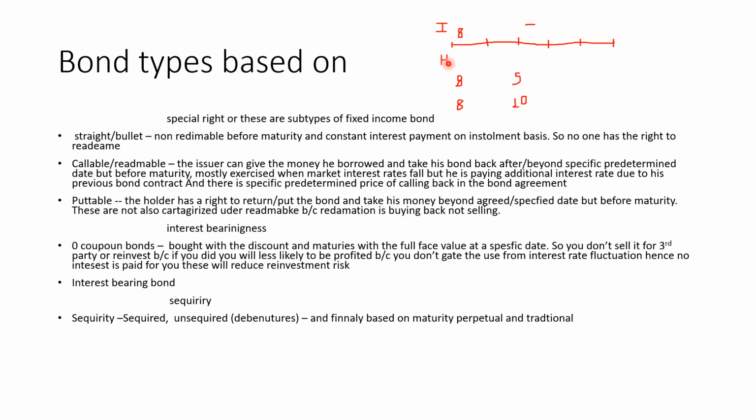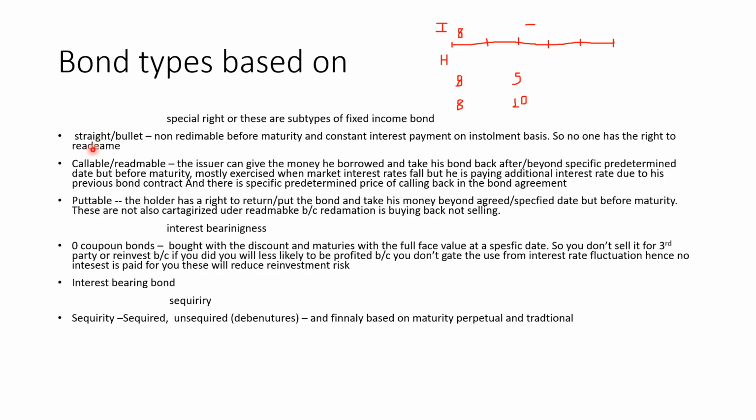So the issuer can give back the money he borrowed and take his bond back after or beyond a specific predetermined date before maturity. This is mostly exercised when the market interest rate falls, as we have discussed, but the issuer is paying additional interest, in this case 3%, due to his previous bond contract agreement. And the specific predetermined price, the price of calling back, will be determined from the start in the bond agreement. So if the issuer wants to cancel, he should pay something, but he has the right to cancel the agreement, unlike the term bonds.